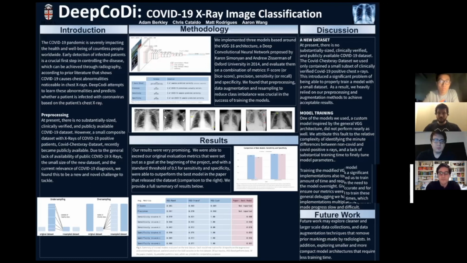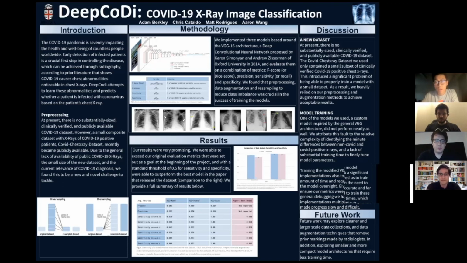We implemented 3 models based around the well-known VGG16 architecture, which is a deep convolutional neural network originally proposed in 2014. We found that pre-processing, data augmentation, and resampling to reduce class imbalance was crucial in the success of training the models. And due to this high class imbalance, we measure the performance of our model with a combination of metrics, including F-score, precision, specificity, and sensitivity, which is otherwise known as recall.